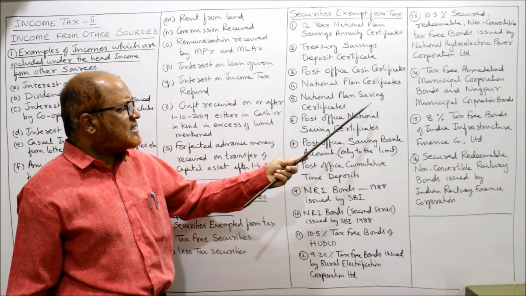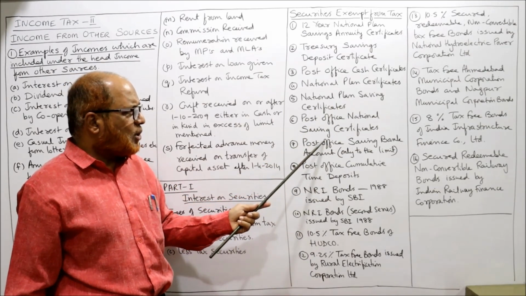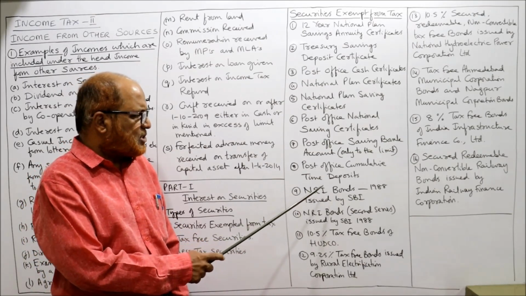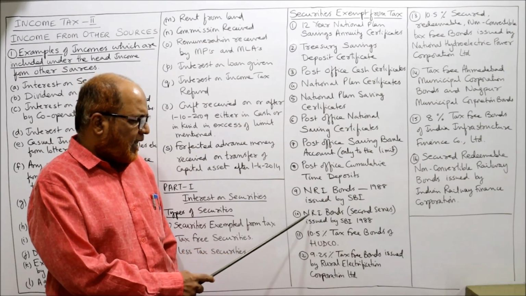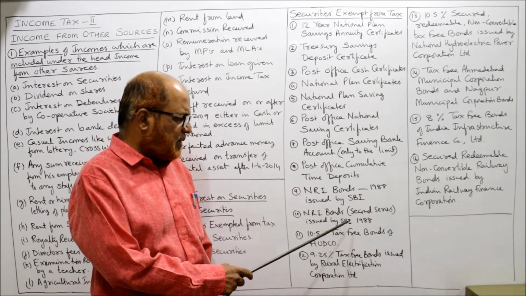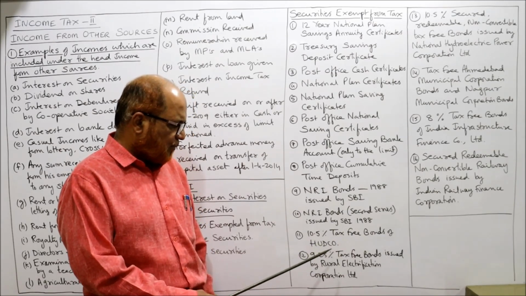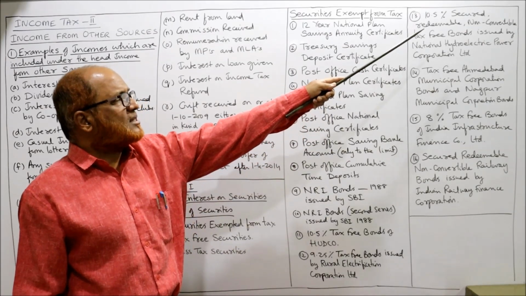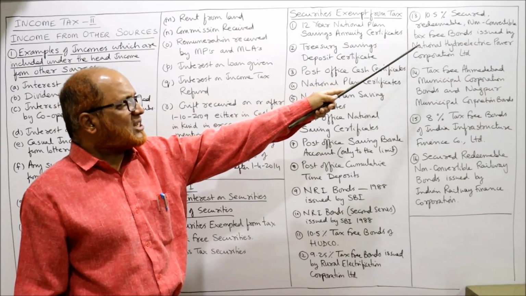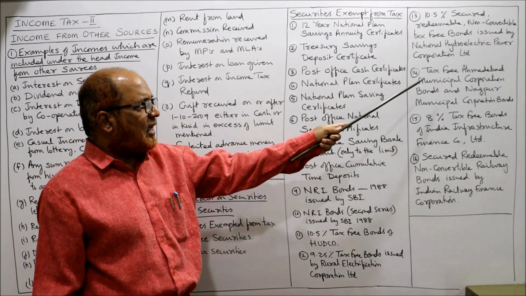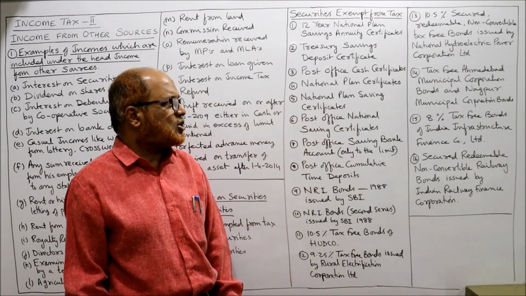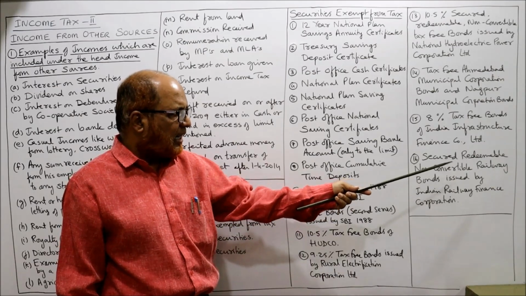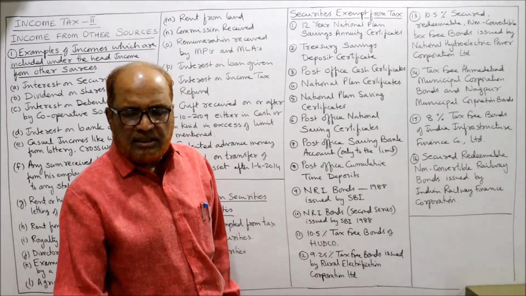the National Plan Certificate, National Plan Saving Certificate, Post Office National Saving Certificate, Post Office Saving Bank Account, only to the limit, Post Office Cumulative Time Deposits, NRI Bonds 1988 issued by SBI, NRI Bonds second series issued by SBI, 10.5% tax-free bonds of HUDCO, 9.25% tax-free bonds issued by Rural Electrification Corporation, then 10.5% secured redeemable non-convertible tax-free bonds issued by National Hydroelectric Power Corporation, then tax-free Ahmedabad Municipal Corporation bonds and Nagpur Municipal Corporation bonds, 8% tax-free bonds of India Infrastructure Finance Company Limited, then secured redeemable non-convertible railways bonds issued by Indian Railway Finance Corporation. So these are the examples.